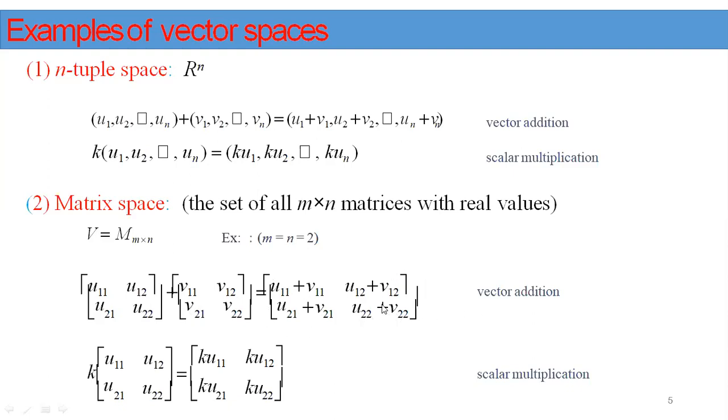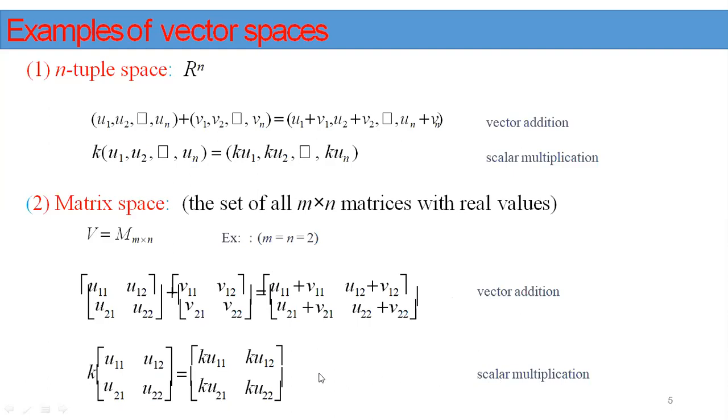Therefore, these are also real values. This belongs to the same set. Therefore, the set of matrices is closed with respect to vector addition. By multiplying the scalar k into the 2 by 2 matrix, we get this matrix. Therefore, scalar multiplication is also satisfied.